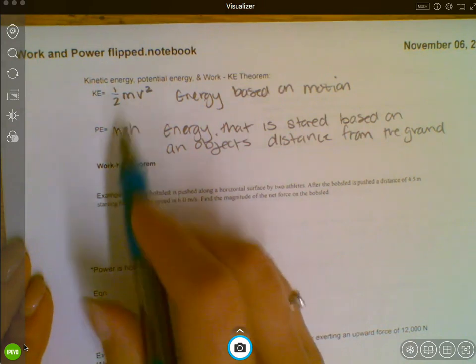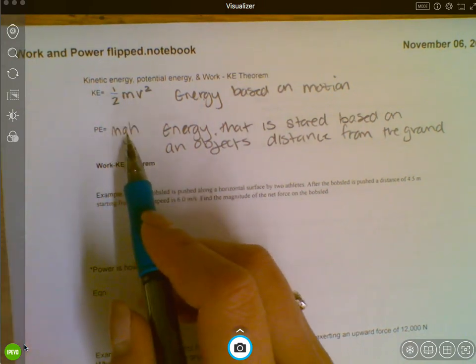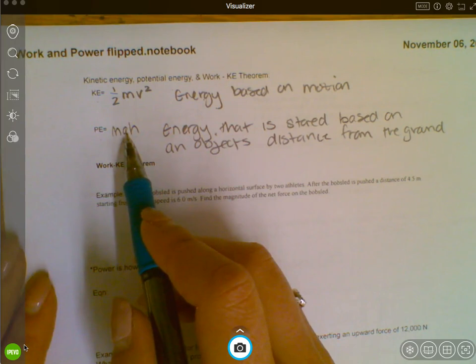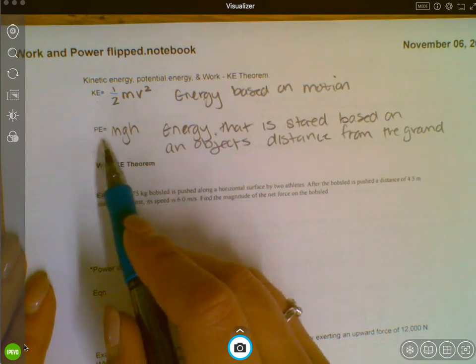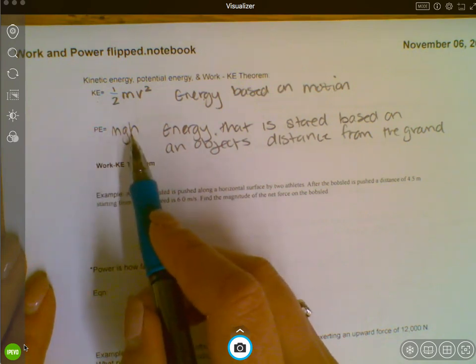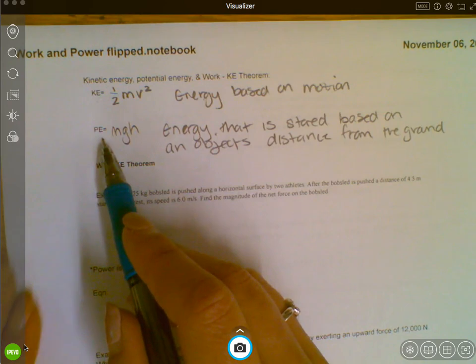So all objects have mass, right? There's going to be gravity on the Earth, right, or wherever we're talking about. And it's really the height that matters. So if an object has some height, then it has some potential energy. If it's on the ground, then this would be 0, and that would make the potential energy 0.